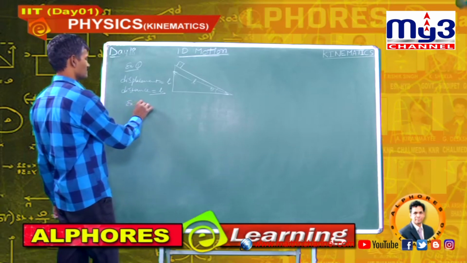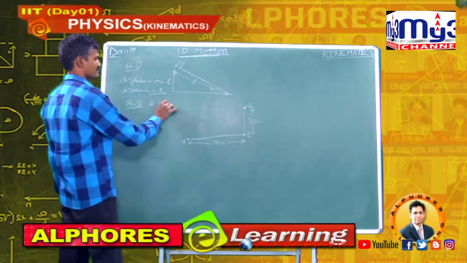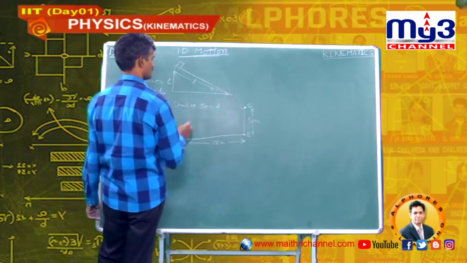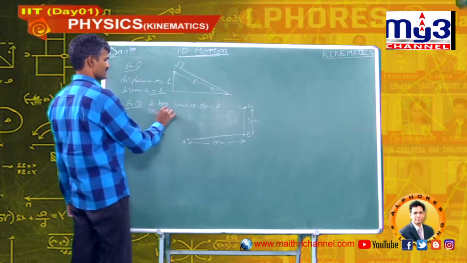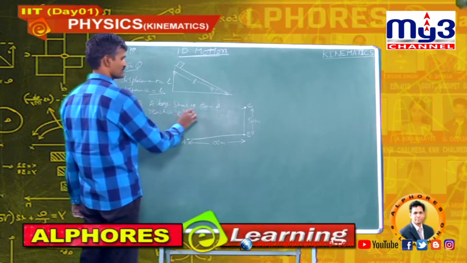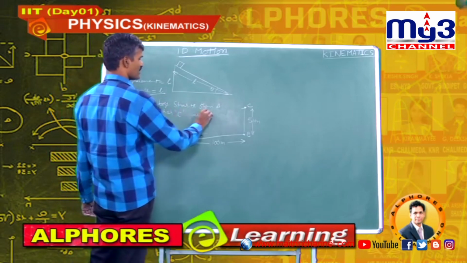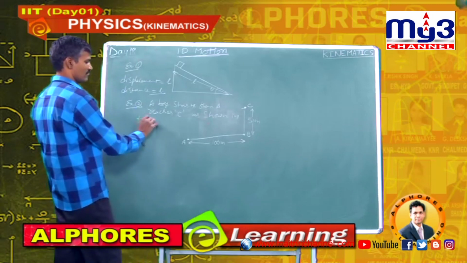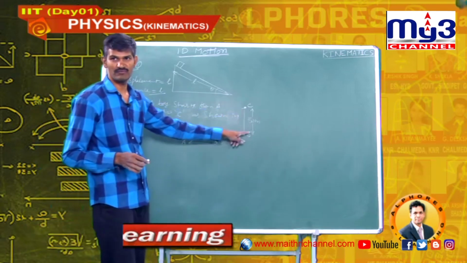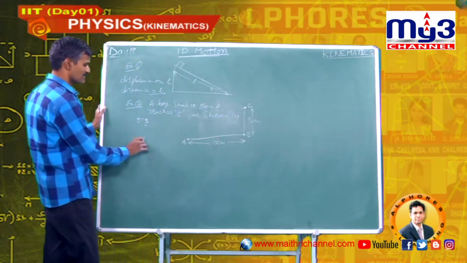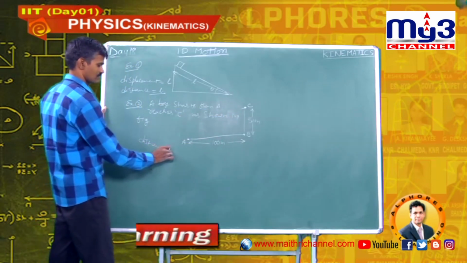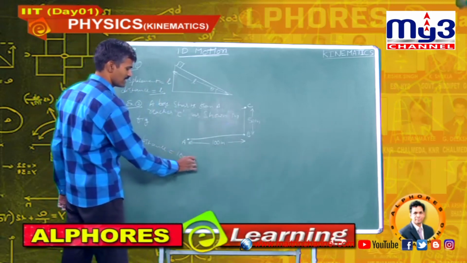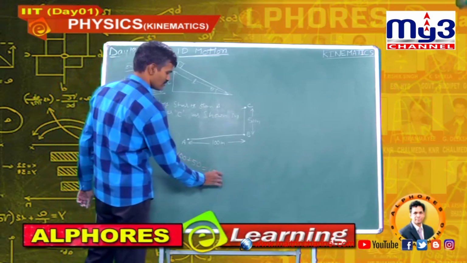Example 2: a boy starts from A, reaches B, reaches C as shown in the figure. Find the distance and displacement of the boy. Distance travelled by the boy is 100 plus 50, that is 150 meters.